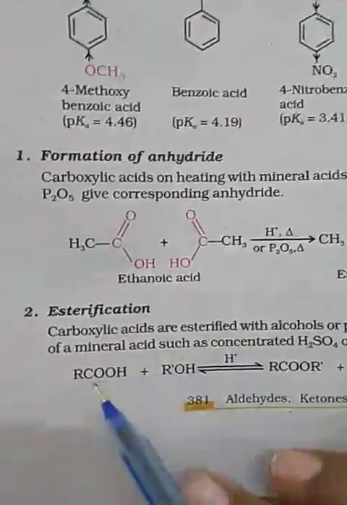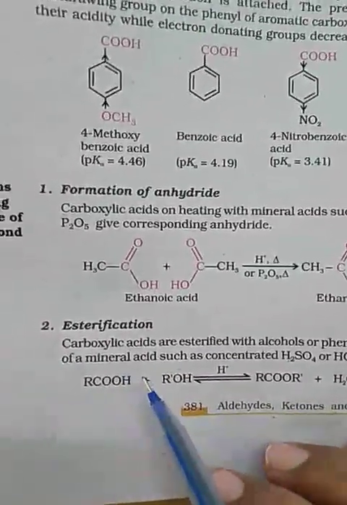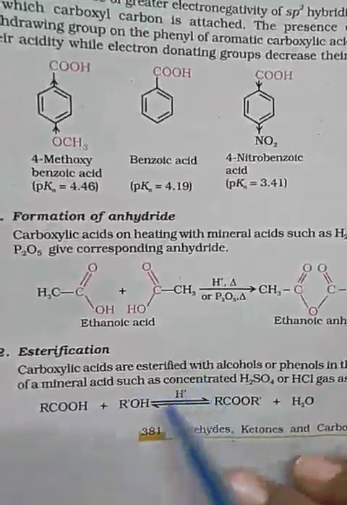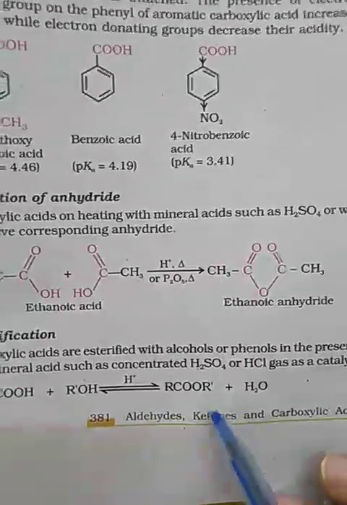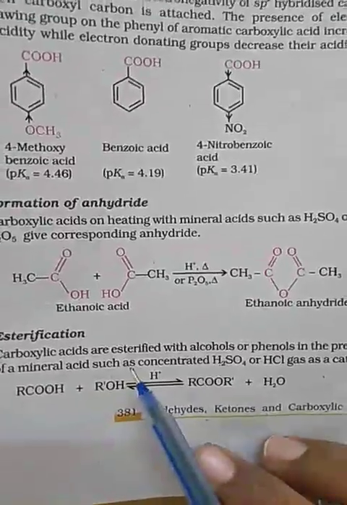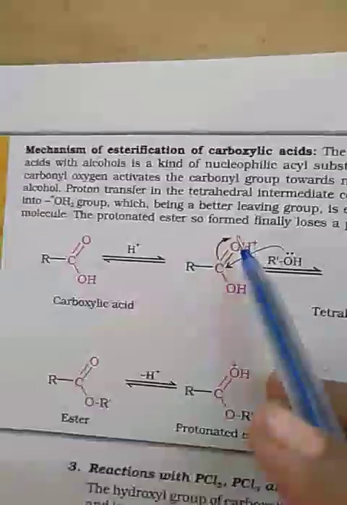Second, esterification. It is a very important reaction, and when you enter the lab we will do this organic practical also for all the groups. Carboxylic acids are esterified: RCOOH with R'OH, you are getting esters. So carboxylic groups are converted into ester groups with the help of H2SO4 or HCl gas as a catalyst. Now this is the mechanism.